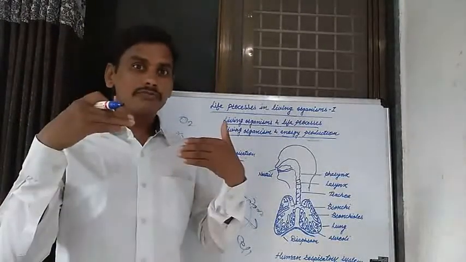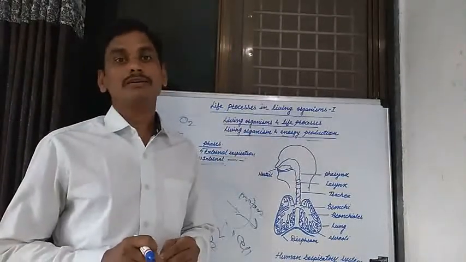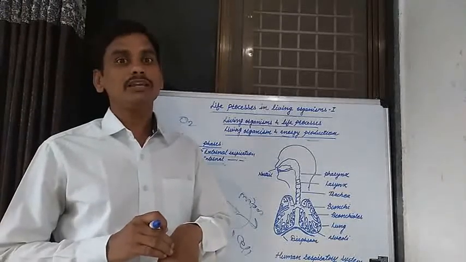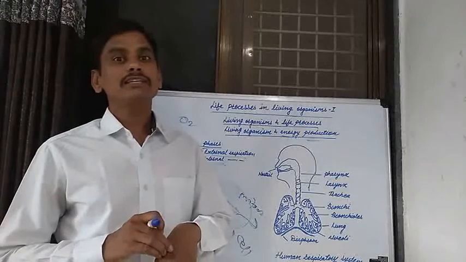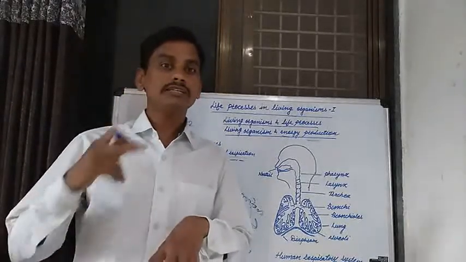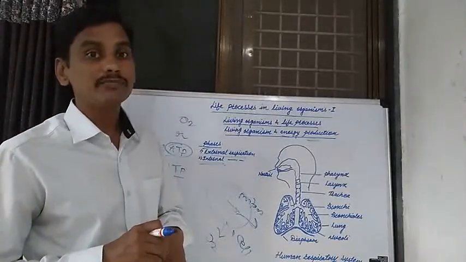In amphibian animals, for example the frog, respiration is carried out by the skin. If you see the skin of a frog, the skin is moist, and by this moist skin respiration is carried out in amphibian animals.